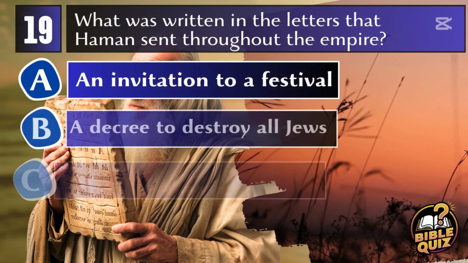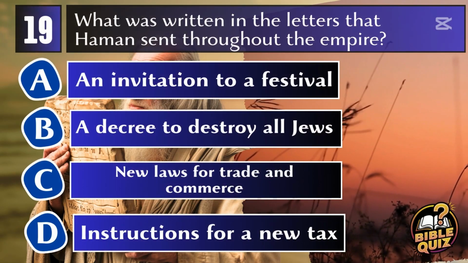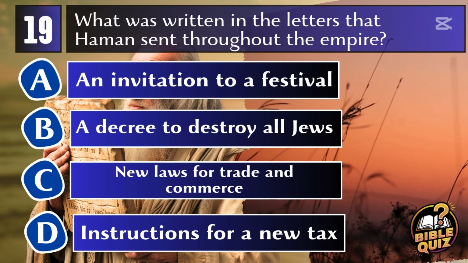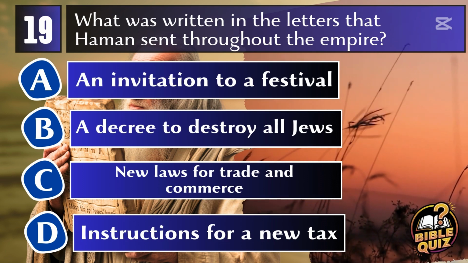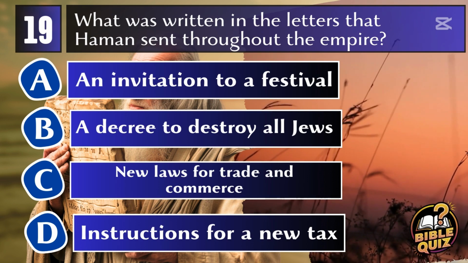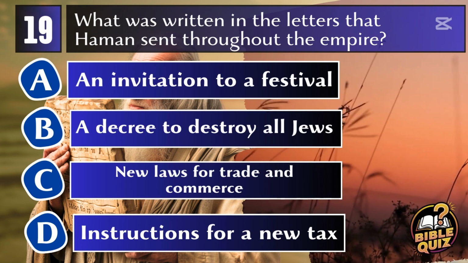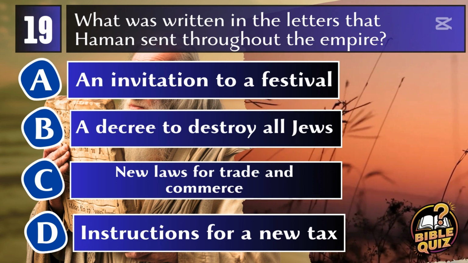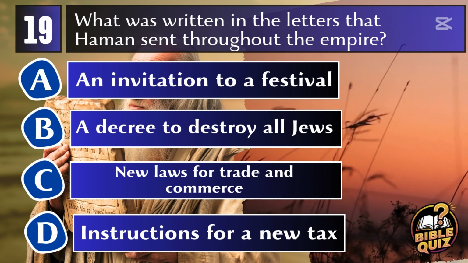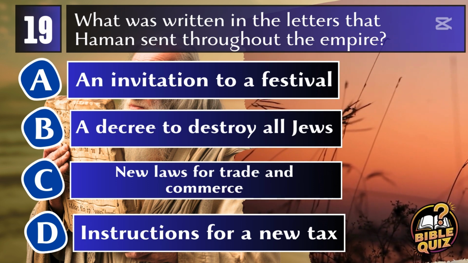Question 19. What was written in the letters that Haman sent throughout the empire? A. An invitation to a festival. B. A decree to destroy all Jews. C. New laws for trade and commerce. D. Instructions for a new tax.